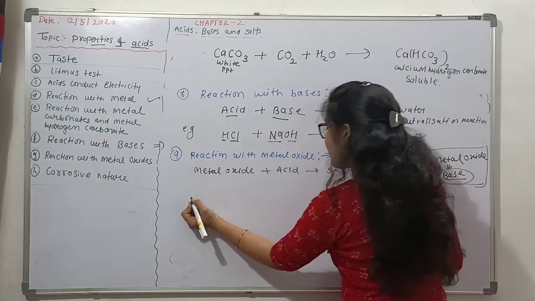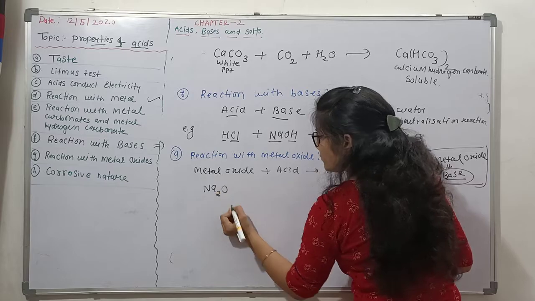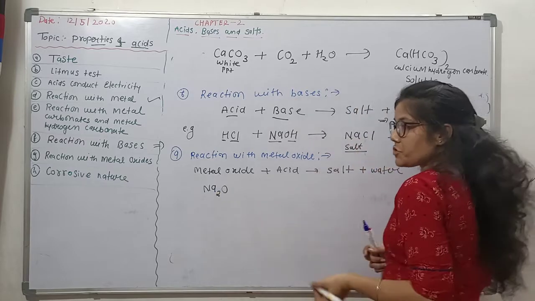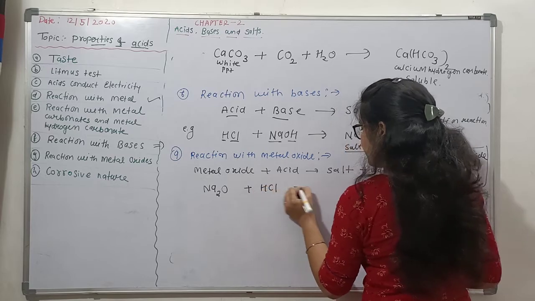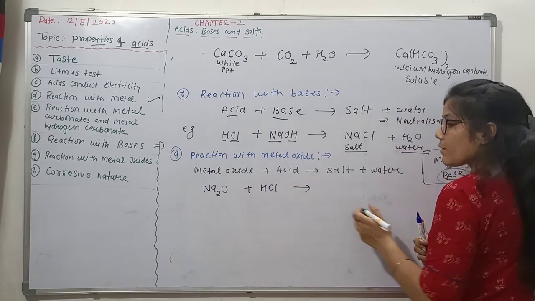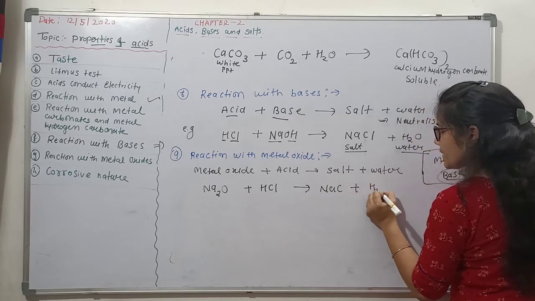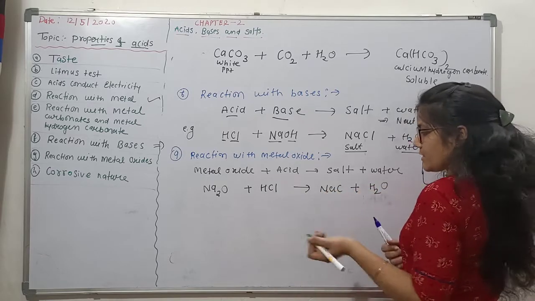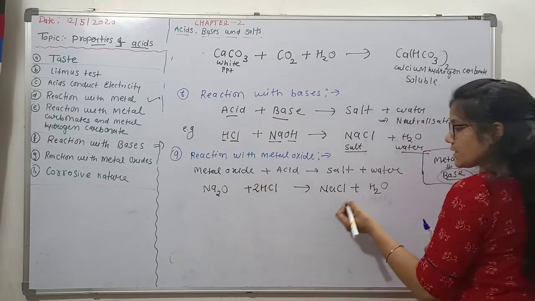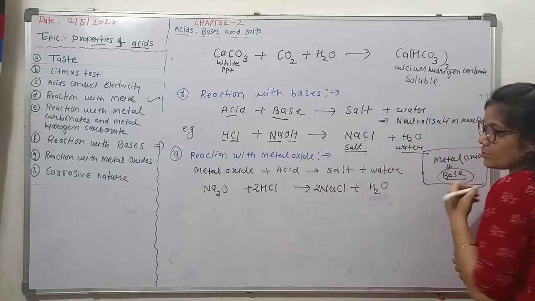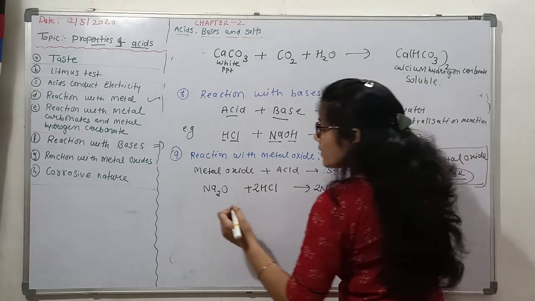Let's just take an example, Na2O plus acid HCl, we get NaCl plus H2O. The equation is not balanced, make it balanced. So we'll take 2 HCl so that we get the products accordingly.